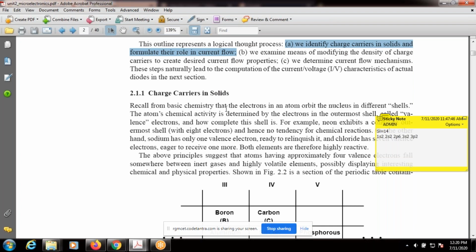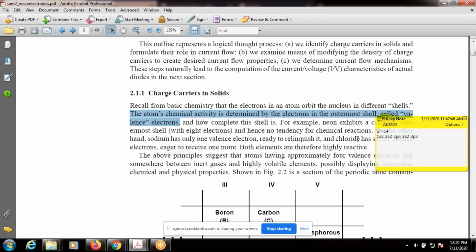Recall from basic chemistry that the electrons in an atom orbit the nucleus in different shells. This one is important: the atom's chemical activity is determined by the electrons in the outermost shell, called valence electrons. So you can take any atom; the property of an atom is determined by the electrons in the outermost shell.